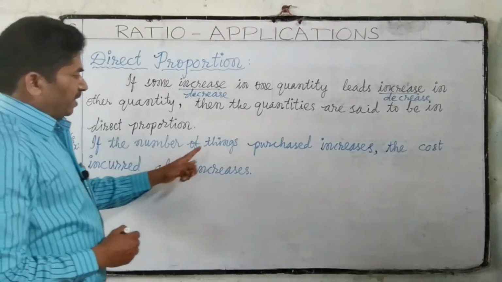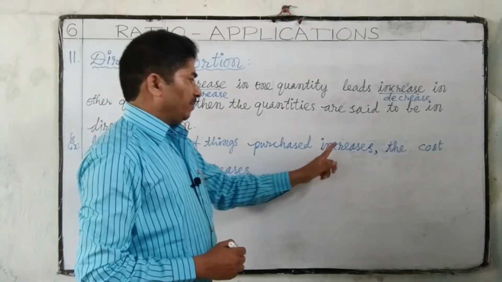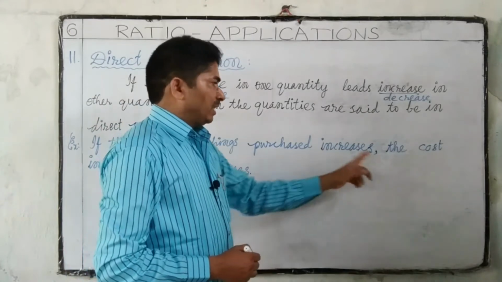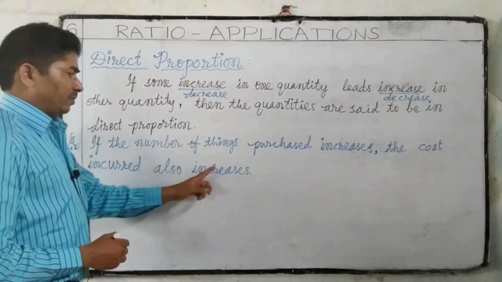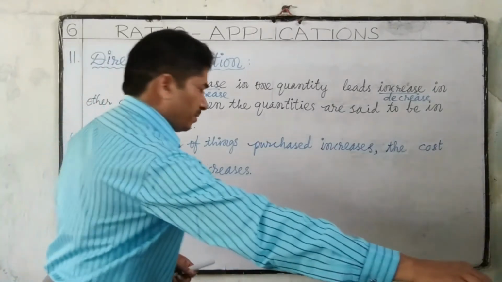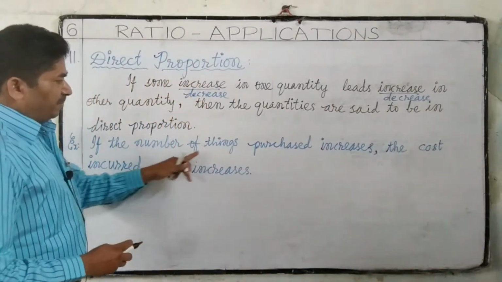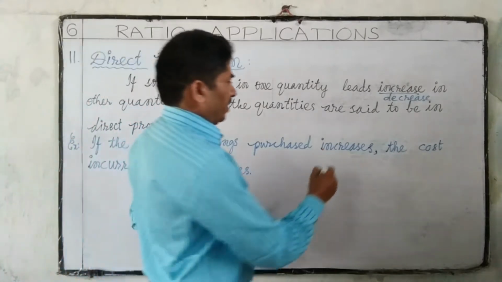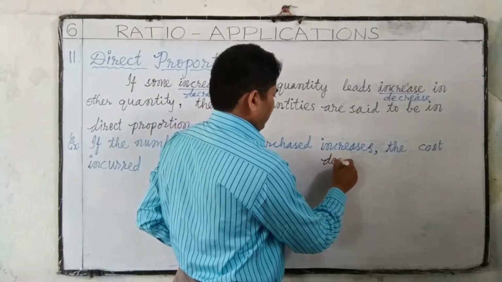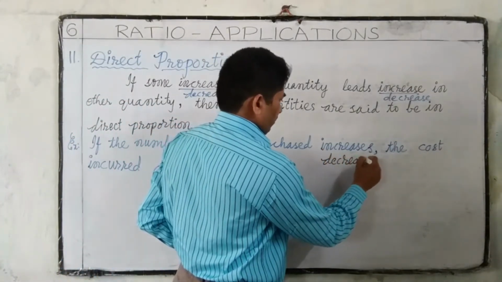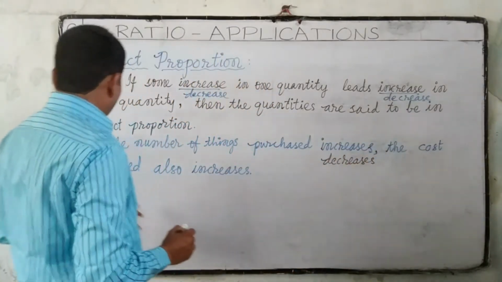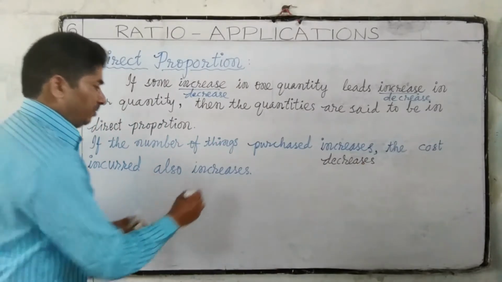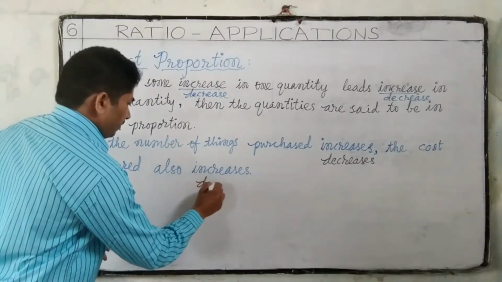If the number of things purchased increases, then the cost incurred also increases. If the number of things purchased decreases, then the cost incurred also decreases.